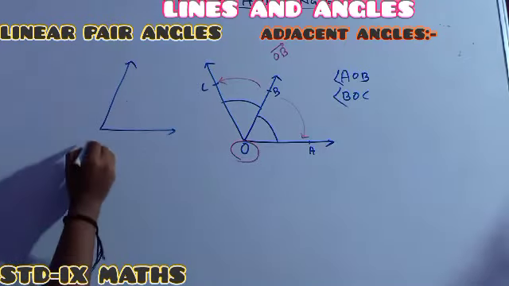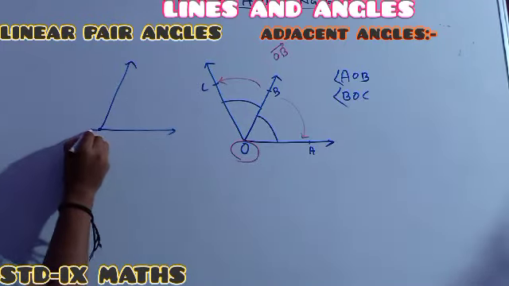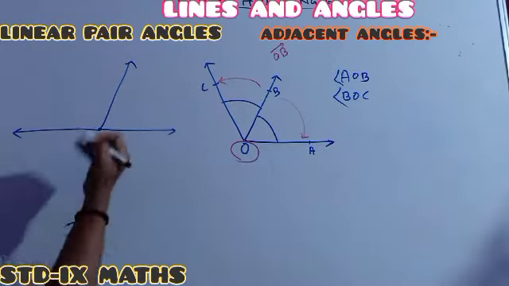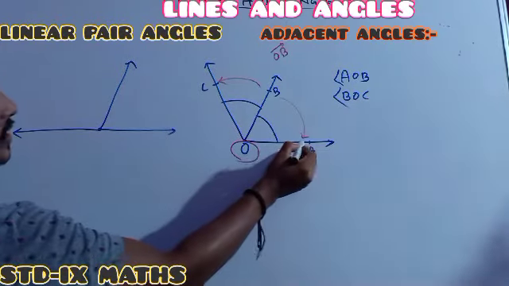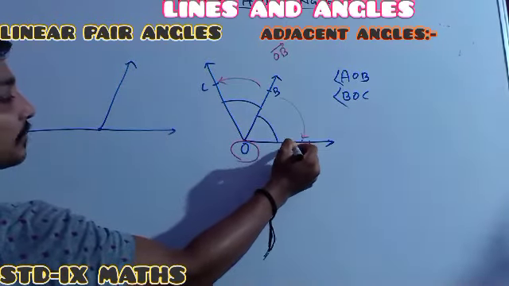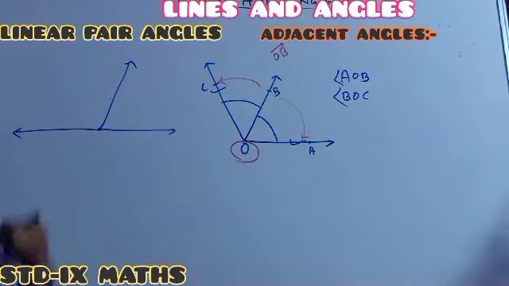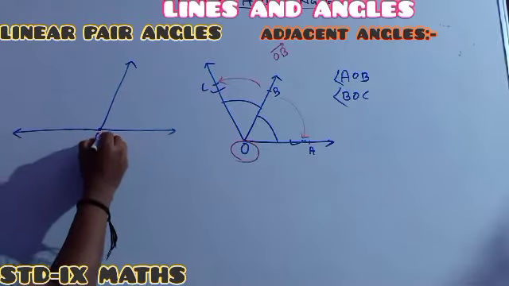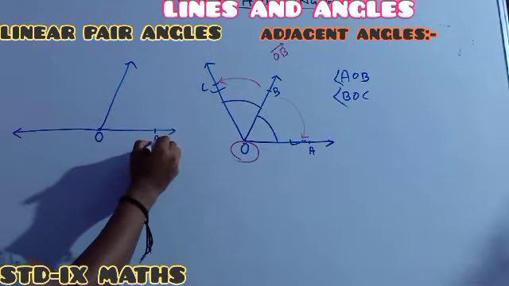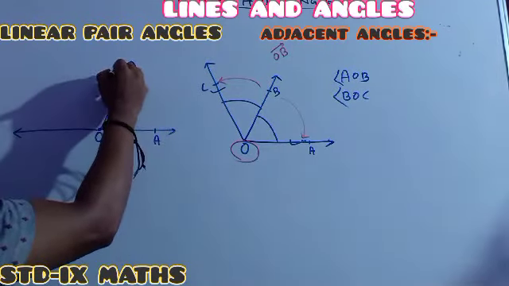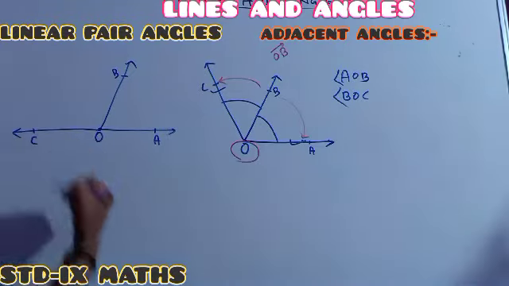This one is one angle. This one is another angle. See, previously the non-common arm, this one is one of the non-common arms and this one is the other non-common arm. And in this picture, suppose this one is your O, this one is our A, this one is our B and this one is our C.